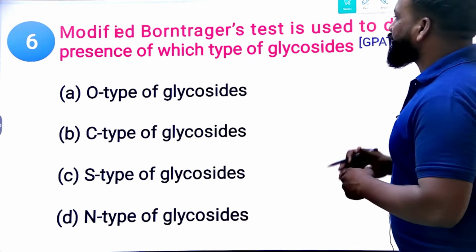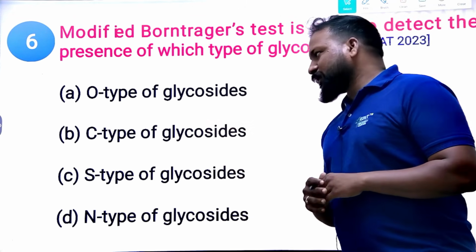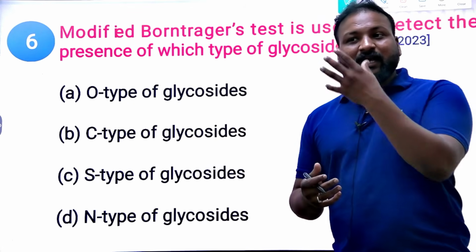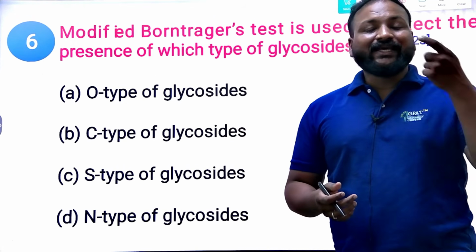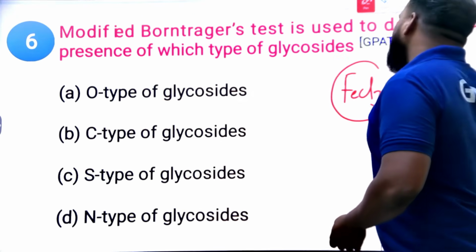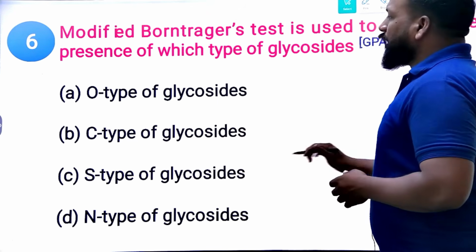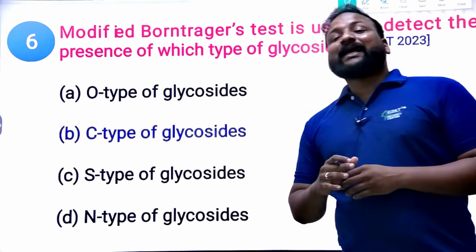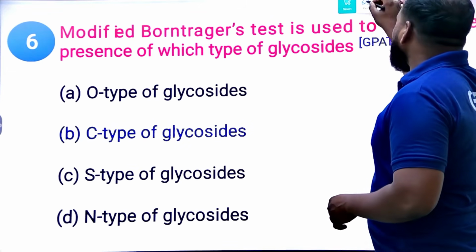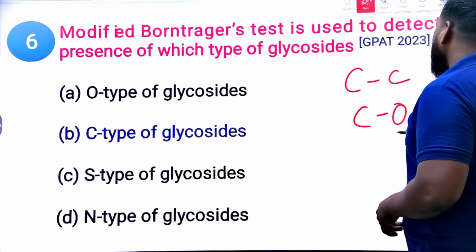Next one, a 2023 question. Modified Borntrager's test is used to detect the presence of which type of glycoside? O type, C type, N type or S type? What makes the difference between Borntrager's and modified Borntrager's? In the modified Borntrager's test we additionally add FeCl3, thereby it detects. Undoubtedly it is C type of glycosides. Try to remember, modified Borntrager's is for C glycosides, whereas Borntrager's is for C and O glycosides, which means it is for Senna.